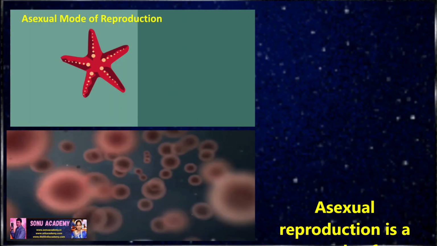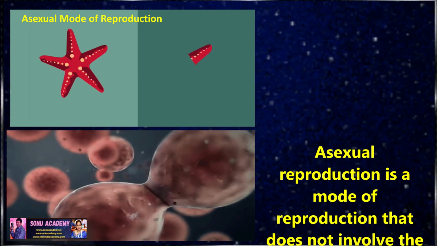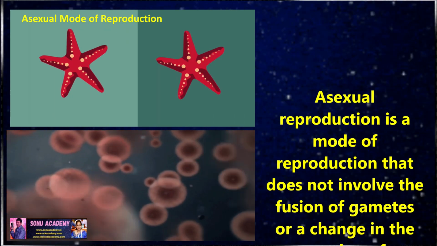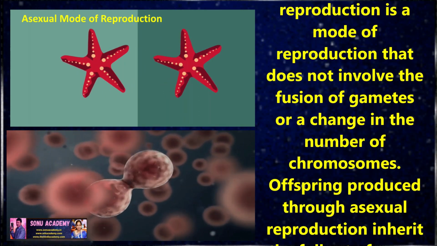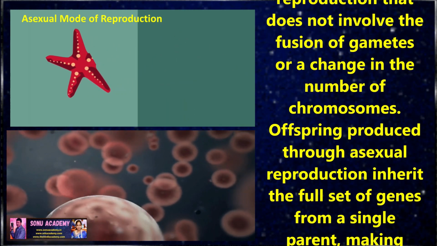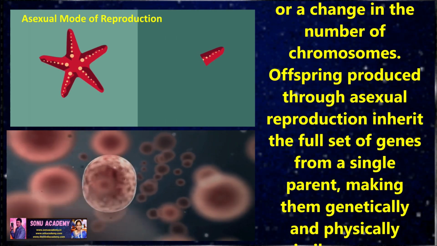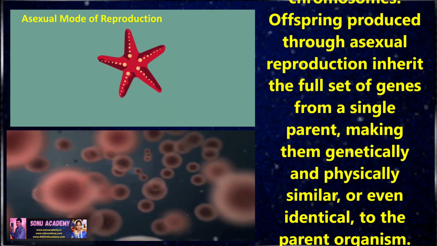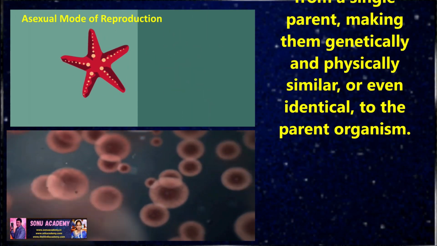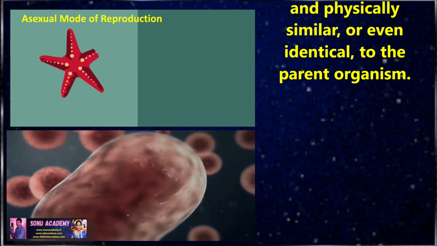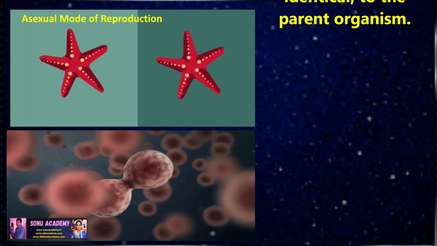Children, let us discuss the asexual mode of reproduction. Asexual reproduction is a mode of reproduction that does not involve the fusion of gametes or a change in the number of chromosomes. Offspring produced through asexual reproduction inherit the full set of genes from a single parent, making them genetically and physically similar or even identical to the parent organism.